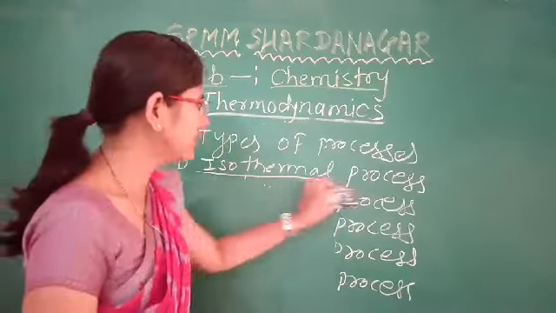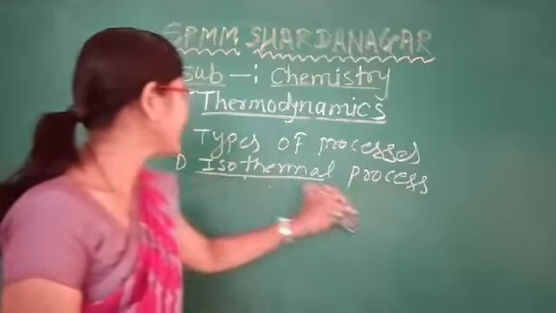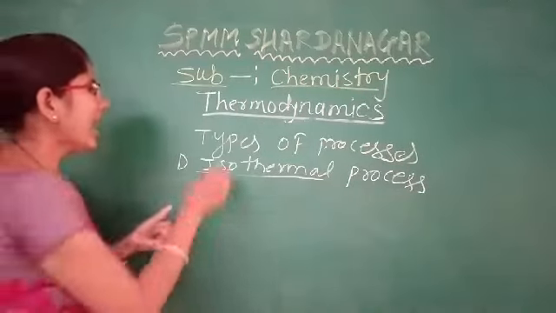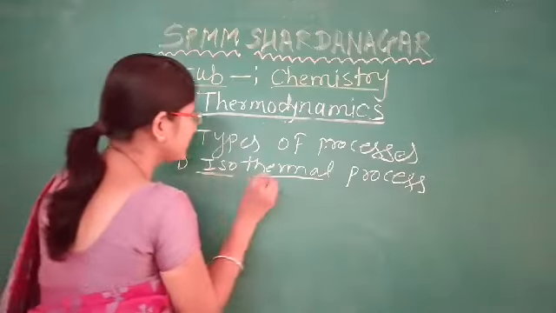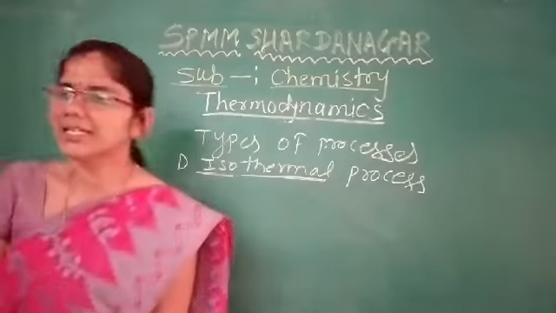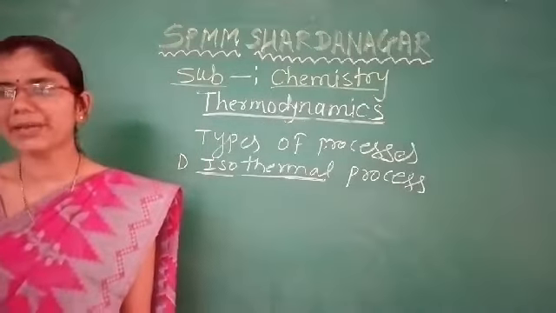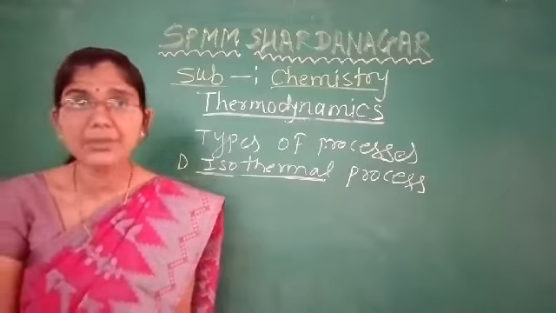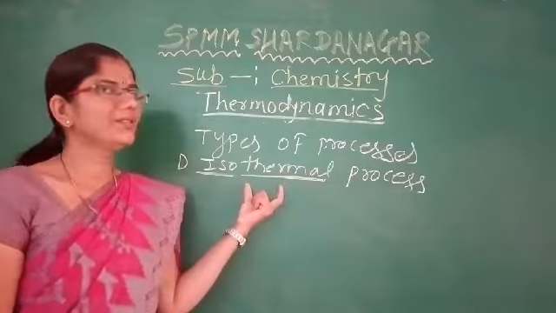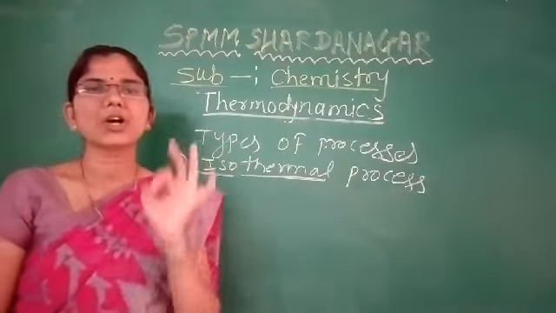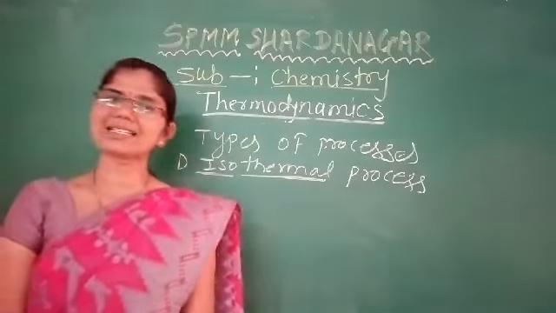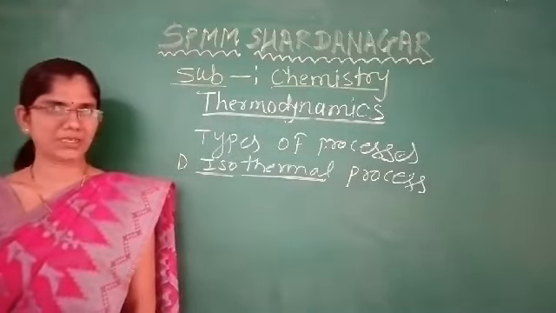Start with the first process, that is the isothermal process. In the word isothermal, iso means same, thermal means temperature, and therefore the isothermal process is a process in which the temperature of the system remains constant throughout.